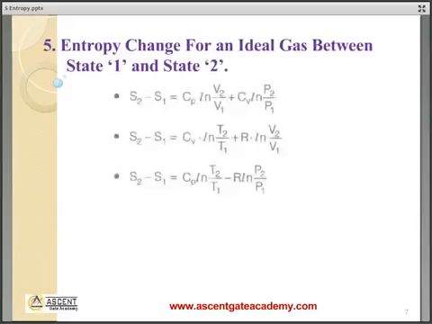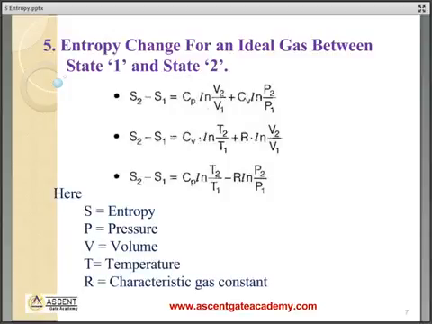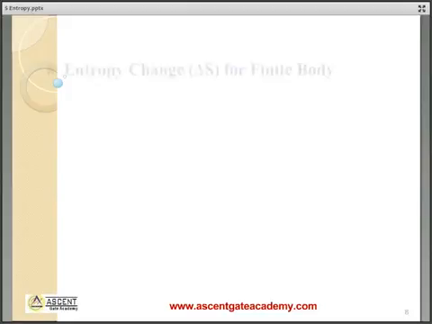Entropy change for an ideal gas between state 1 and 2. S2 minus S1 is equal to Cp ln of V2 by V1 plus Cv ln of P2 by P1, or this can be written as Cv ln of T2 by T1 plus R ln of V2 by V1, or this can be written as Cp ln of T2 by T1 minus R ln of P2 by P1, where S is entropy, P is pressure, V is volume, T is temperature, and R is characteristic gas constant.